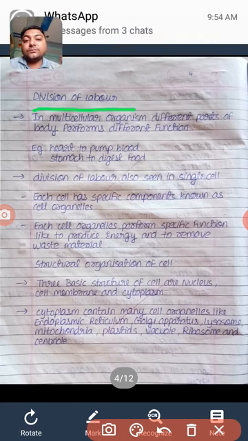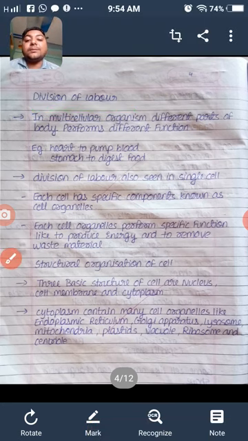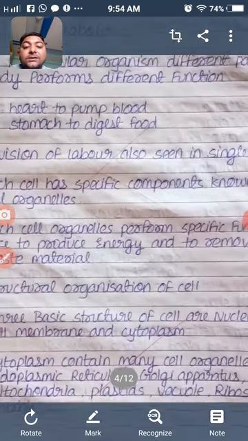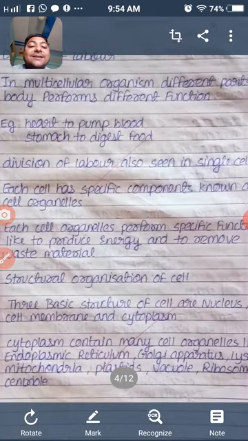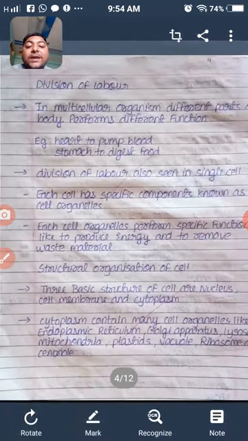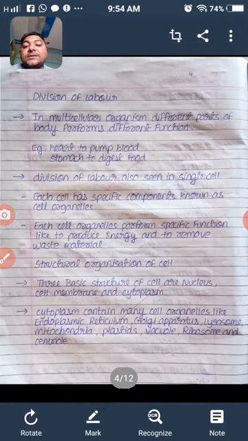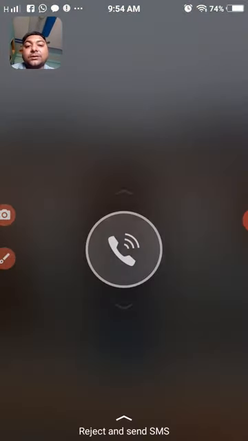Each cell has cell organelles, and organelles perform specific functions like producing energy and removing waste material. The mitochondria is a single part of a cell that functions to produce energy. So a single cell also has division of labor.